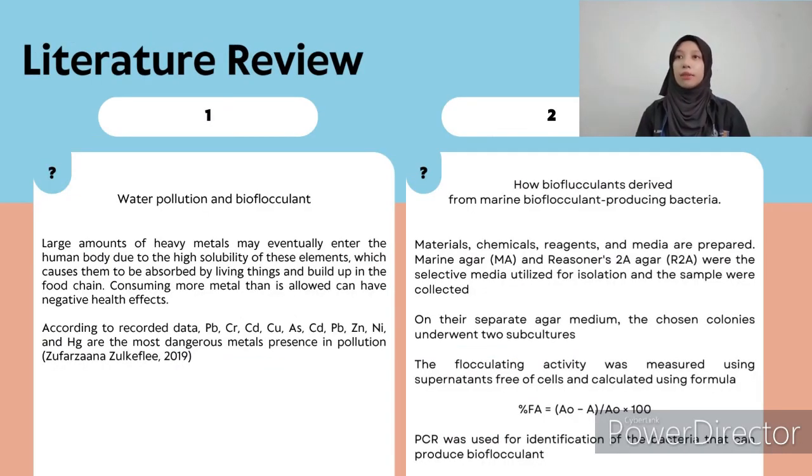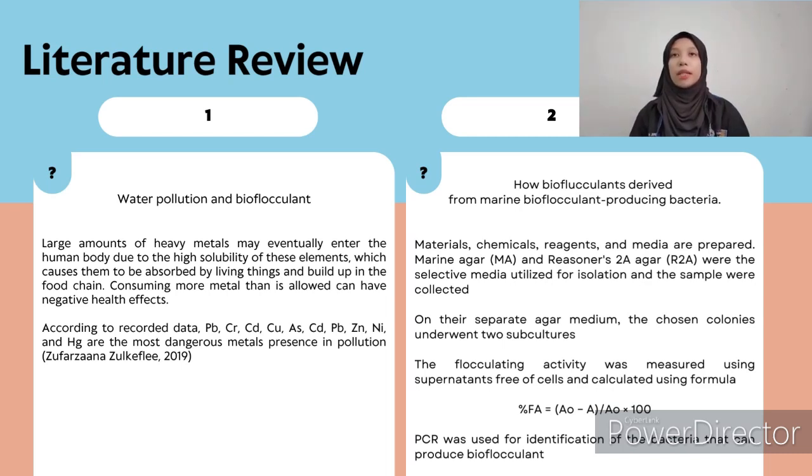For the literature review, the first point is about water pollution and bioflocculants. A large amount of heavy metals may eventually enter the human body due to the high solubility of these elements, which causes them to be absorbed by living things and build up in the food chain. Consuming more metals than is allowed can have negative health effects. According to the record data, there are many dangerous metals present in pollution.